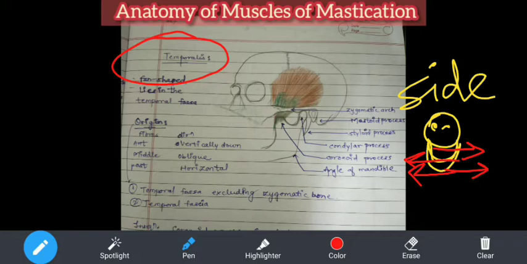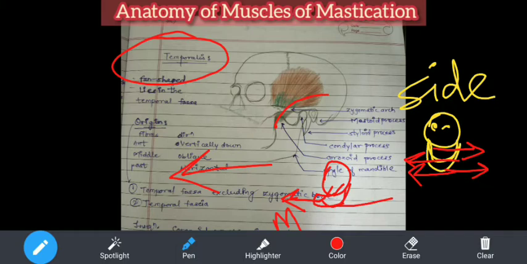Third action, this posterior fibers, can you see? It will retract the protruded mandible. What we saw, the superficial fibers of the masseter, they are protruding. म्हणजे हे mandible, suppose if this is the person and this is the mandible, this mandible will come this way. This is the action of masseter muscle, and this protruded mandible is retracted by the temporalis muscle.